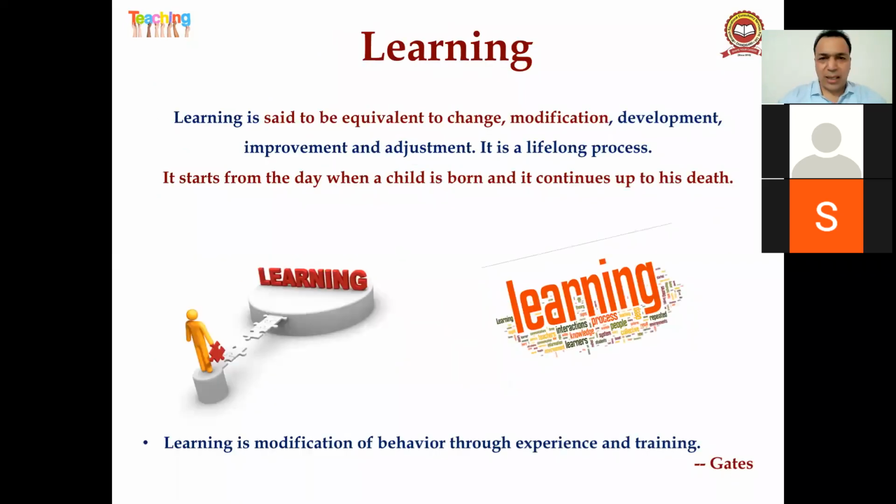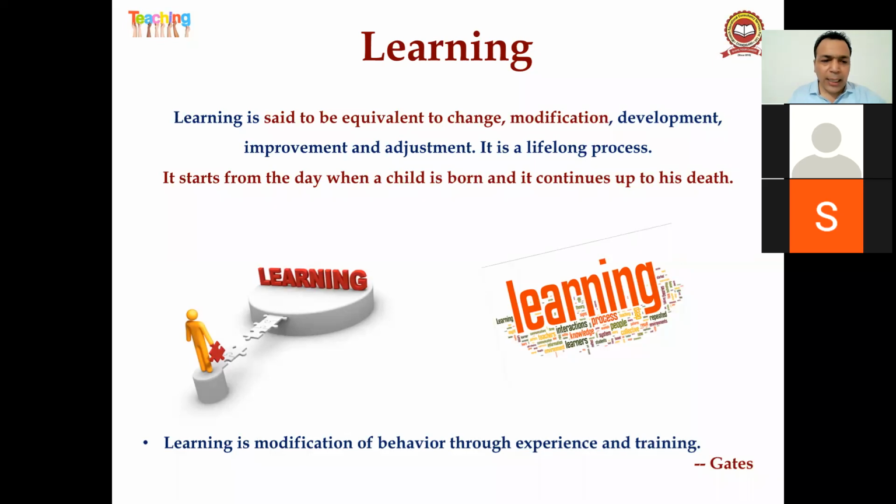Now we talk about learning. Till now we talked about teaching. So what is learning? Learning is equivalent to change, modification, development, improvement, and adjustment. It is a lifelong process. Remember, students, learning never ends. Learning never stops. Even in your unconscious and conscious mind, a lot of things are happening.